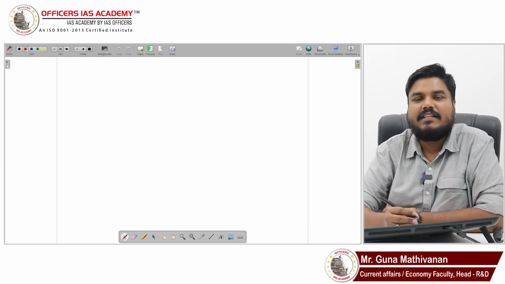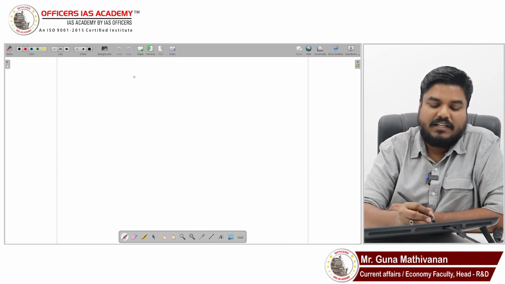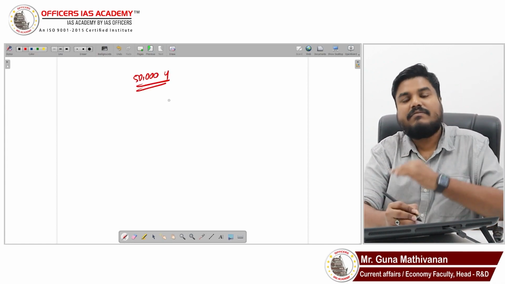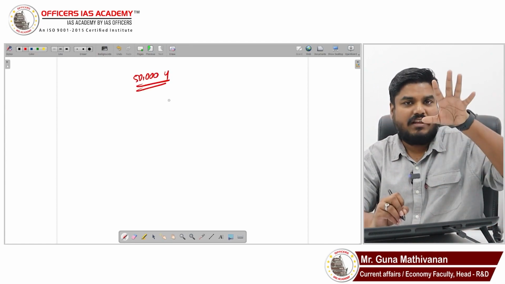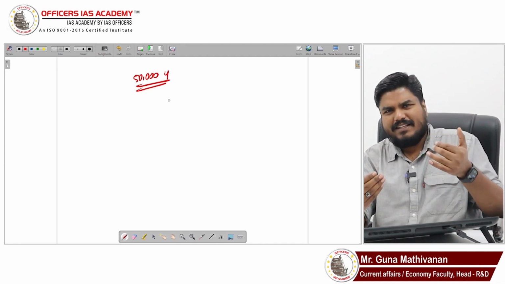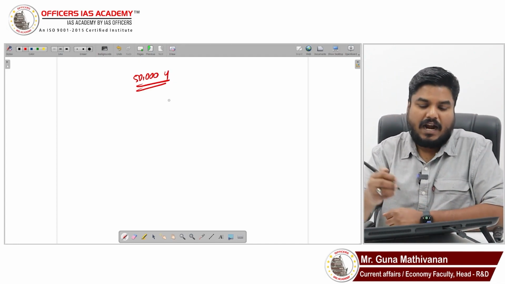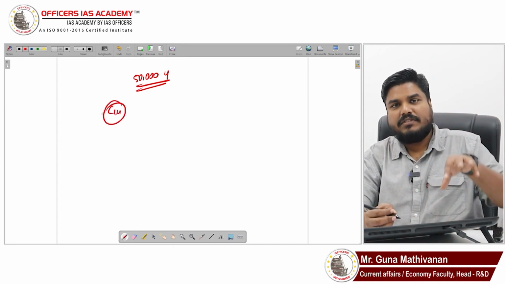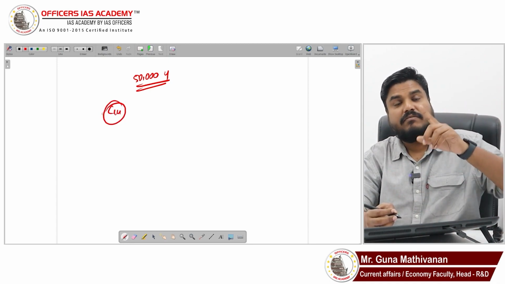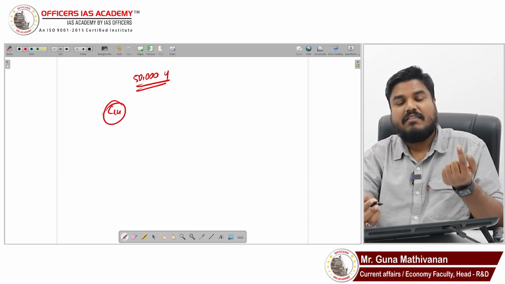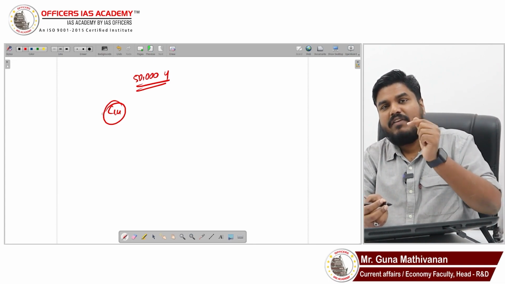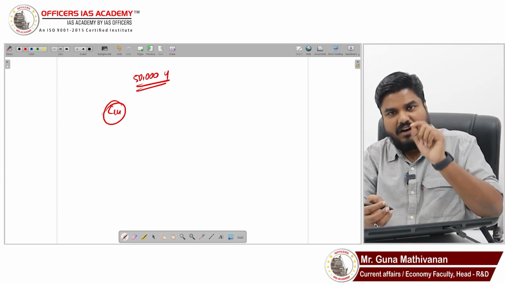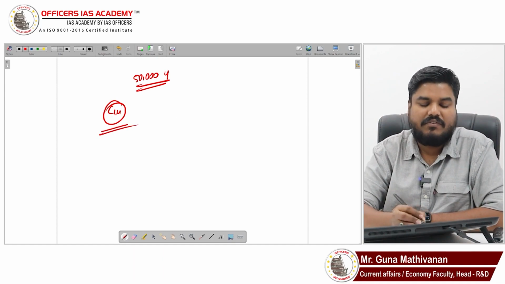But this carbon dating has some limitations. The fossil age should be less than 50,000 years. If the fossil age is more than 50,000 years, this methodology we cannot employ. The age should be somewhat less than 40 to 50,000 years. Another thing, this carbon 14 methodology can be applied only on organic things that once lived. That means in non-living things, let's say you want to measure the age of a stone, the age of a non-living item, it is difficult. You cannot go for C14.